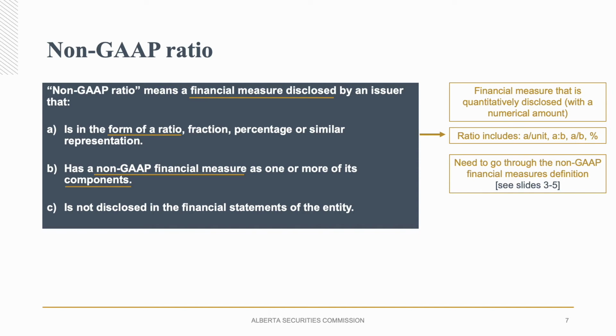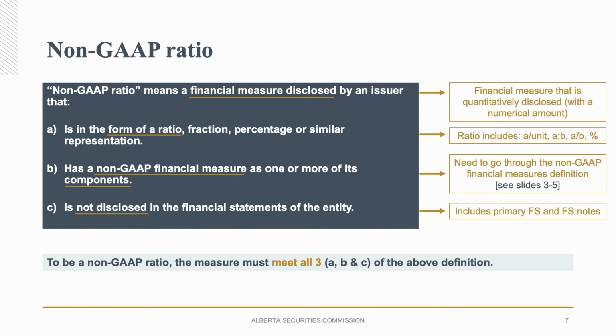And each of the components, the numerator and denominator, need to be looked at by going through each of the paragraphs A through D of the non-GAAP financial measure definition. And lastly, to be a non-GAAP ratio, the ratio itself cannot be disclosed anywhere in the financial statements, the primary financials, or the notes. To be a non-GAAP ratio, the measure must meet all 3 paragraphs of the definition.